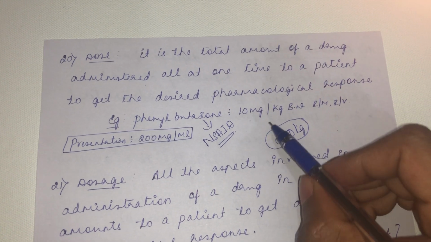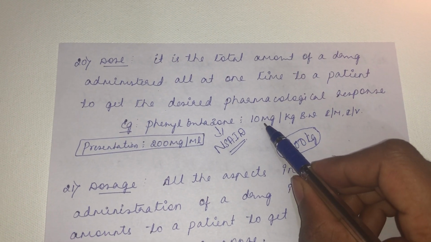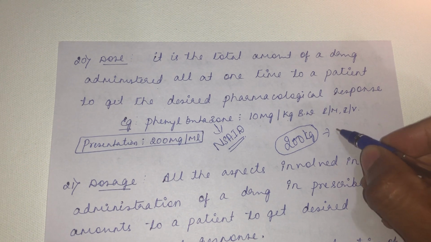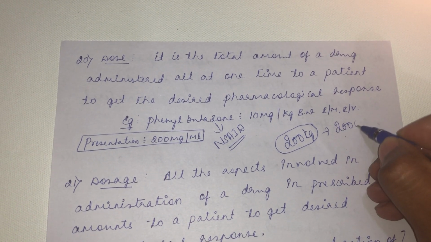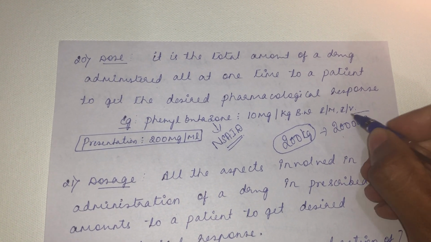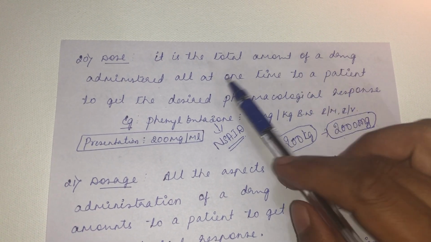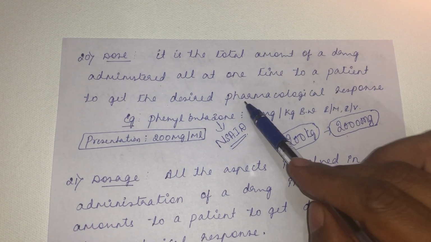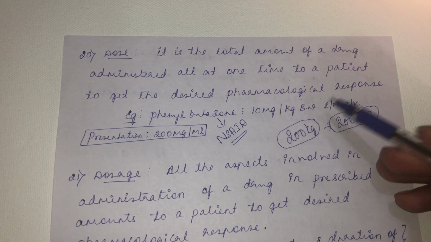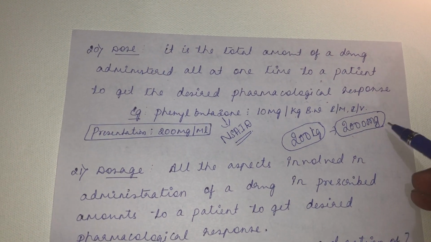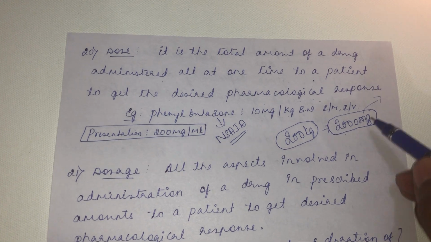What does your literature tell you? For per kg you have to use 10 mg. So for 200 kg it will come around 2000 mg. So this 2000 mg is the dose. It is the total amount of a drug administered all at one time to a patient to get the desired pharmacological response. But how to administer this 2000 mg doesn't make any sense by itself. How to give this 2000 mg?